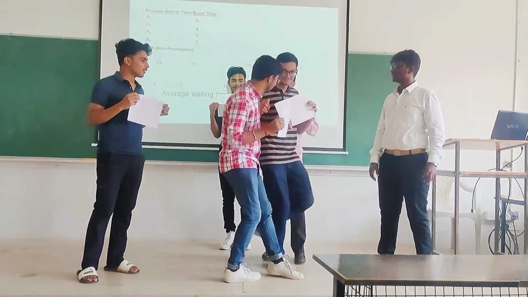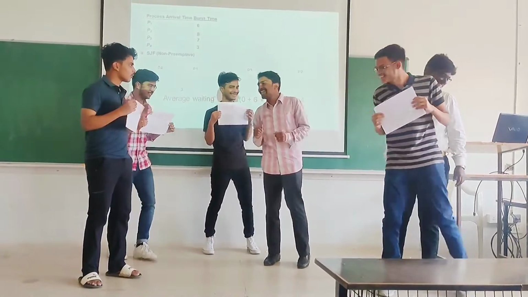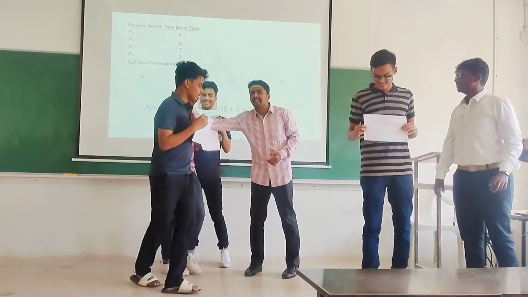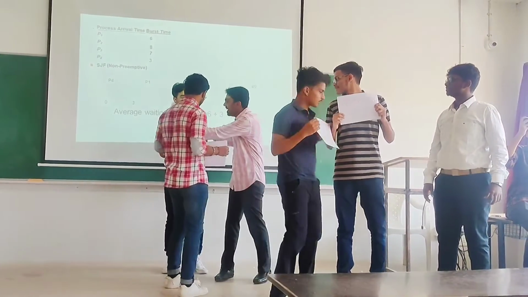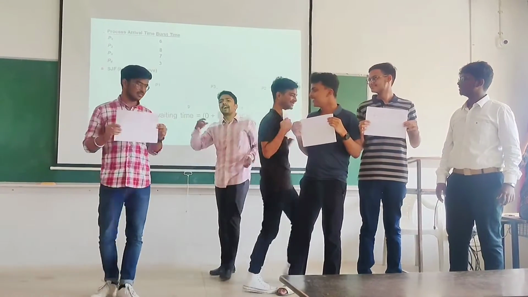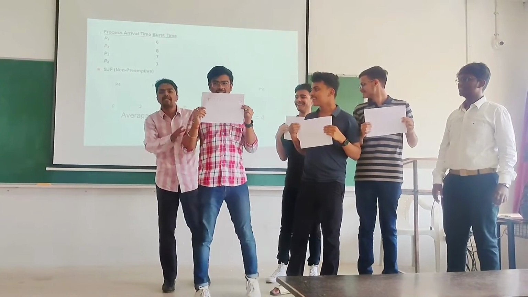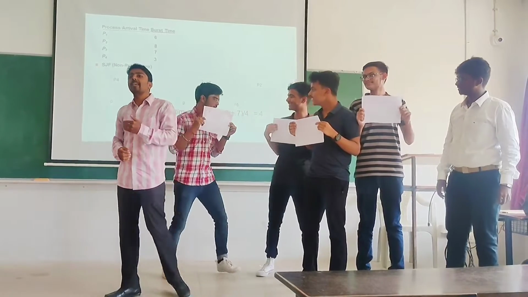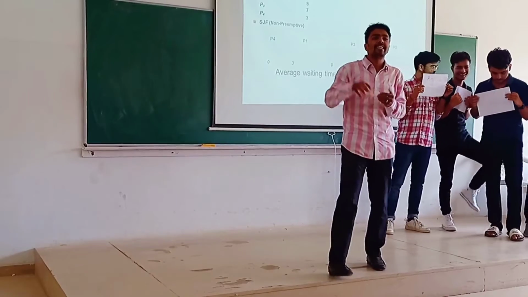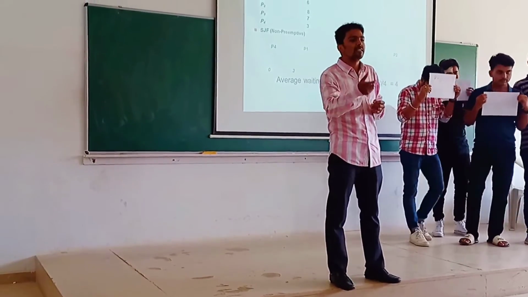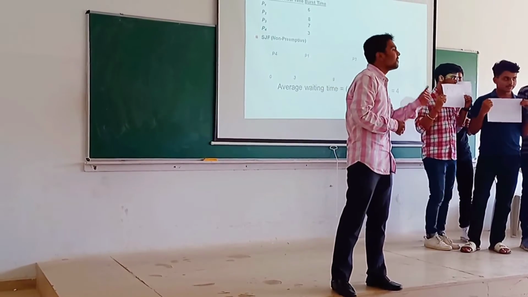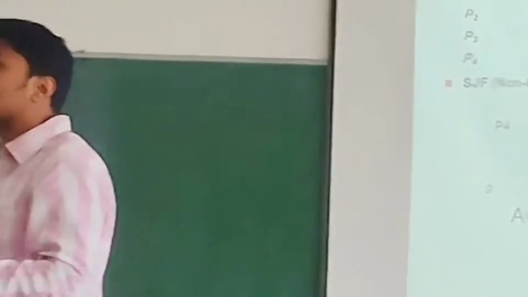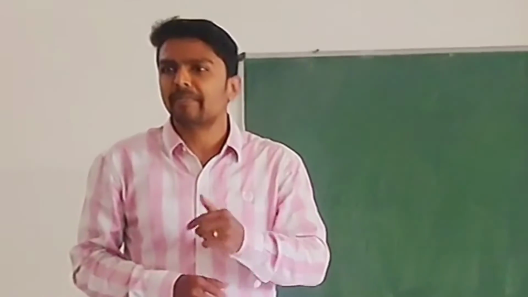So it will be selected first, and after that it is process 1 with 6 seconds, then process 3 with 7 seconds, and finally the process with the longest job, process 2 with 8 seconds. So this is the order of selecting the jobs, the short ones executed first. In this way, it is proved that we can reduce the average waiting time.